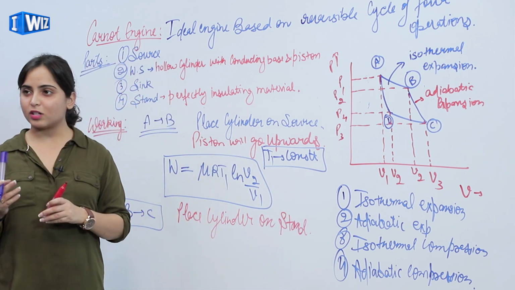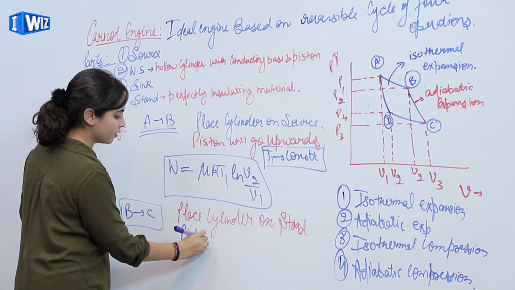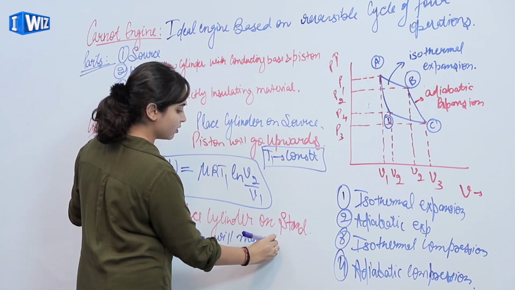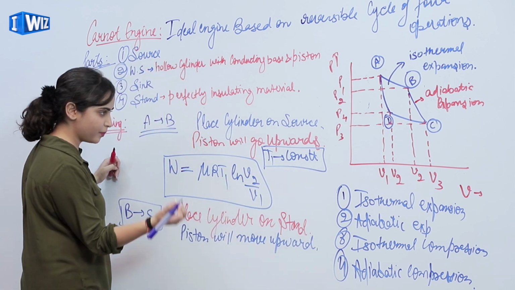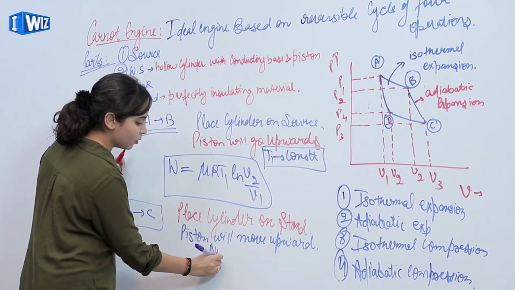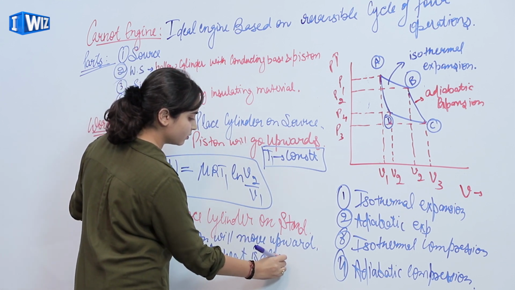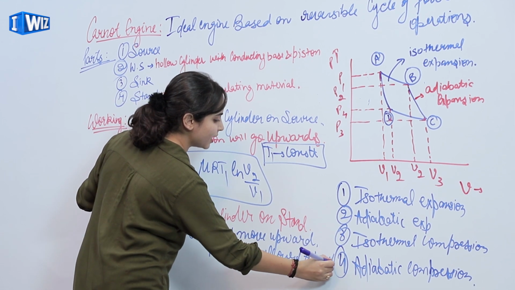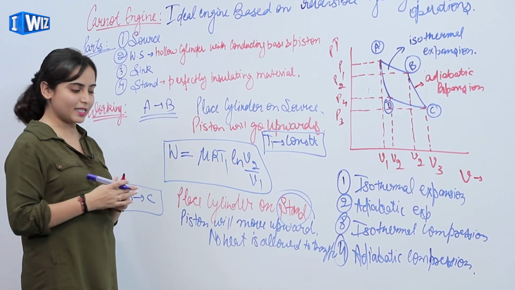Now the cylinder is on stand, so the piston will move upward. The gas will expand. No heat is allowed to transfer, because we have said that the stand is totally perfectly insulating material.